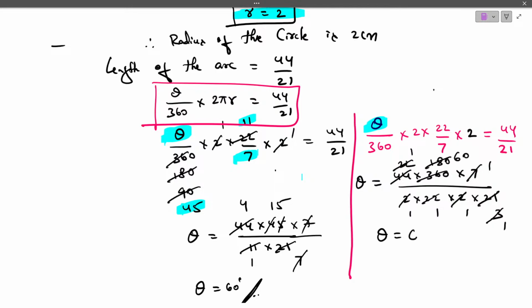And this is 0. So theta is 60 degrees. Now you understood?